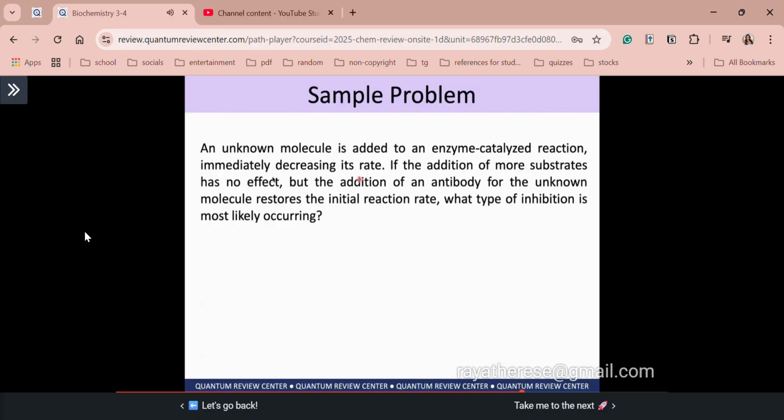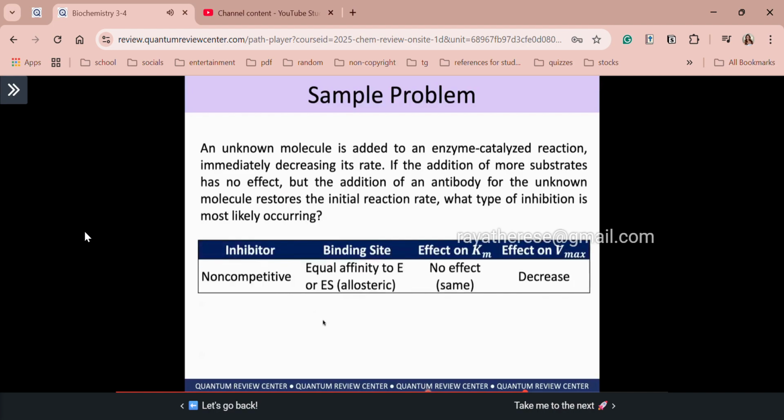Okay, so decrease the Vmax, and then again, if the addition of more substrates has no effect, so class, when we are talking about substrates, it has something to do with your Km or your Michaelis-Menten constant, okay? So of course, if no effect, meaning same po si Michaelis-Menten. Same Km, decrease Vmax, okay? So that is a characteristic of your, what do you think, class? So use the mnemonics, diba? Normal safe delivery. Non-competitive: same Km, decrease Vmax. Diba? So our answer here is your inhibition here is non-competitive.